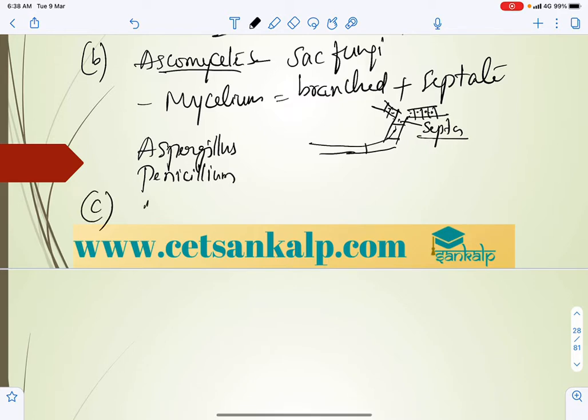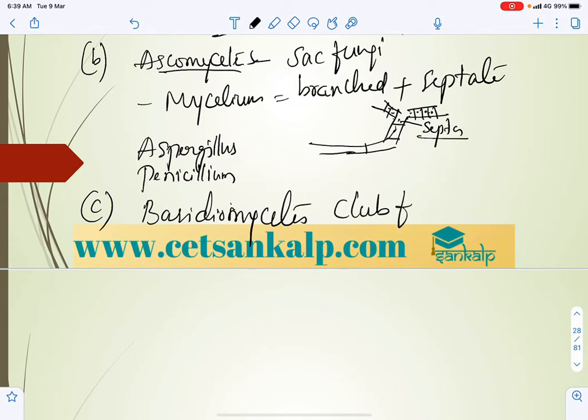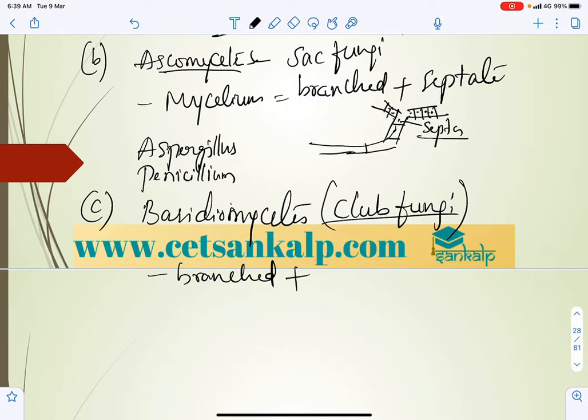And Basidiomycetes, generally we call them club fungi. In this case, for club fungi, it is the same thing. The mycelium is branched and septate.